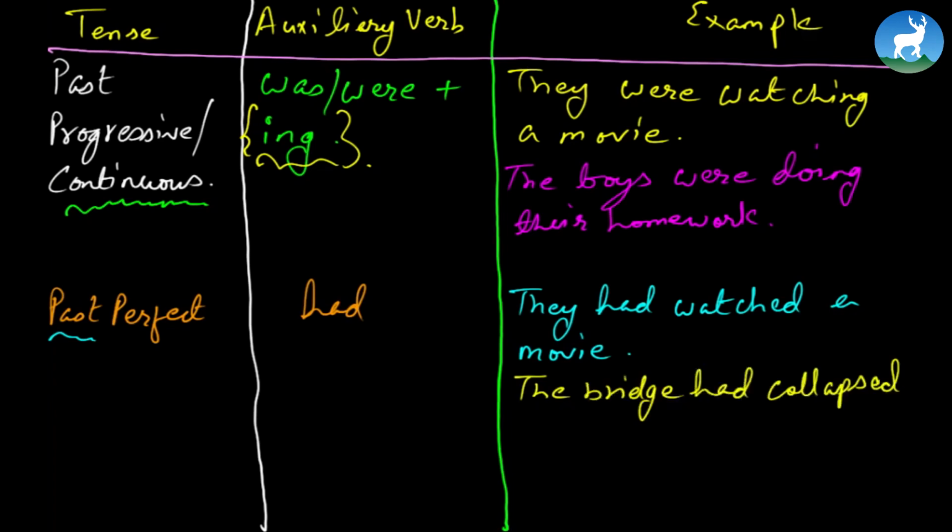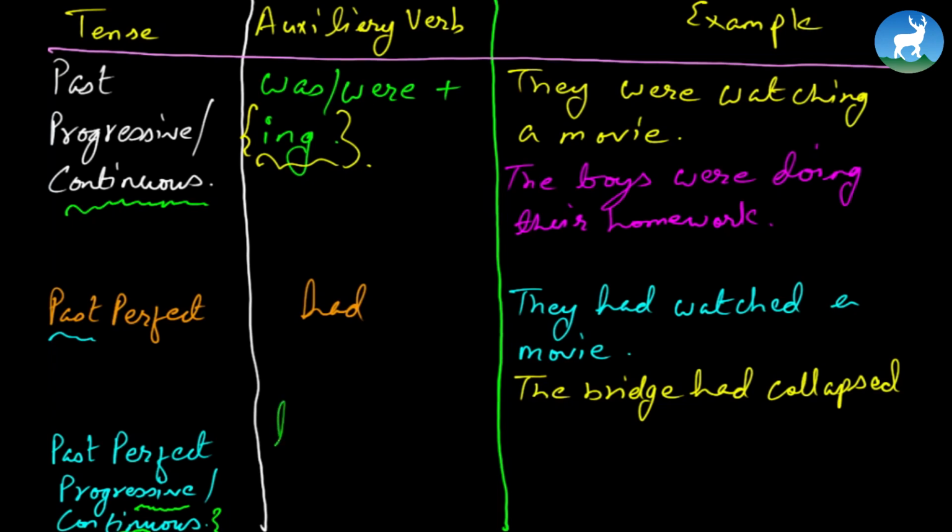The bridge had collapsed. And finally, past perfect progressive, or continuous. Now again, the same rule applies here. The moment you see continuous, remember that there is always ing, all right? So in this case, past perfect is had, so past perfect progressive or continuous is going to be had been plus ing. The verb will have ing at last.